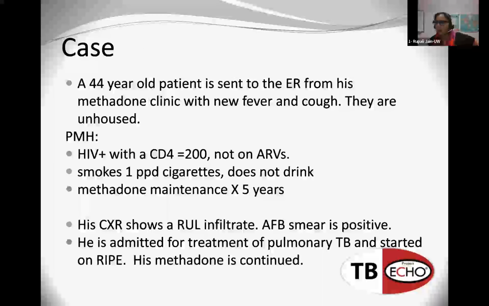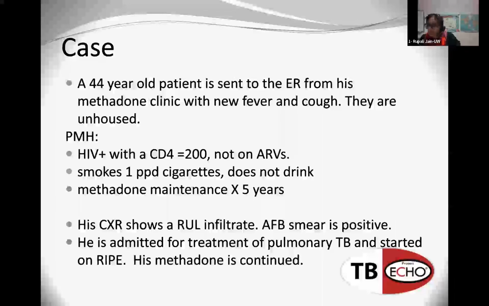Okay, so we're going to go into a quick 2 cases. And Dr. LaCourse has seen this. I've used this a lot in board review for the fellows, but this is a 44-year-old patient that's sent to the ER from his methadone clinic with a new fever and cough, and they're unhoused. The patient does have HIV with a CD4 count of 200. They are not currently on ARVs. They smoke 1 pack per day. They do not drink, but they've been on methadone maintenance for about 5 years. The chest x-ray now shows a new right upper lobe infiltrate, and the AFB smear is positive. He's admitted for pulmonary TB treatment and started on RIPE therapy.